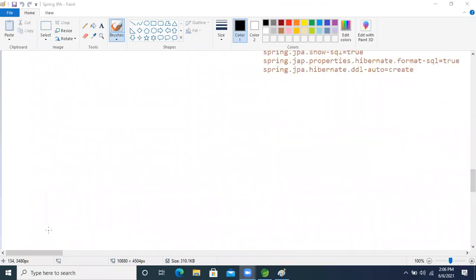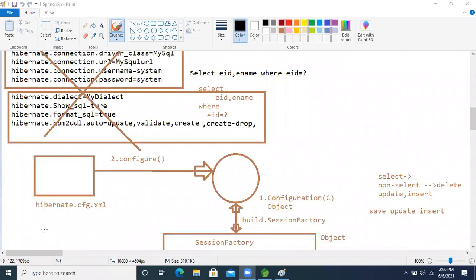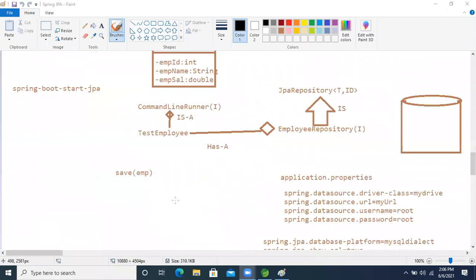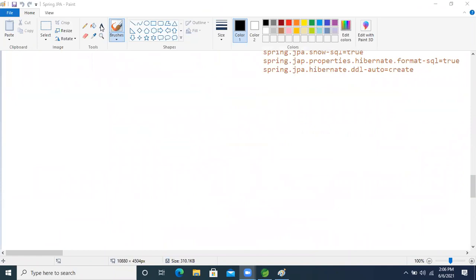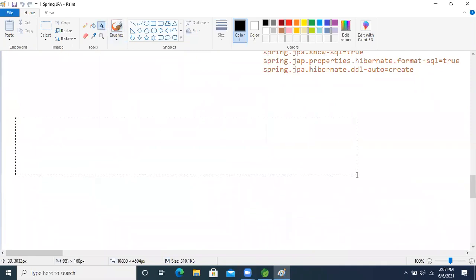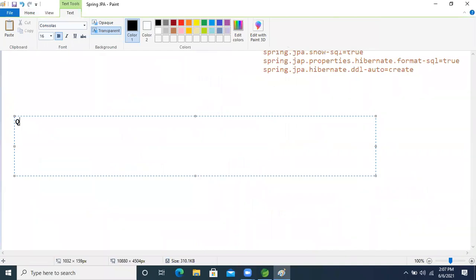Okay guys, by seeing yesterday's discussion, we can conclude one thing. I'm giving a question: what is the difference between JPA and Data JPA?